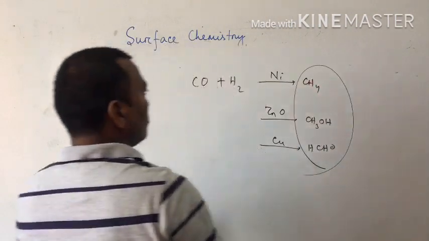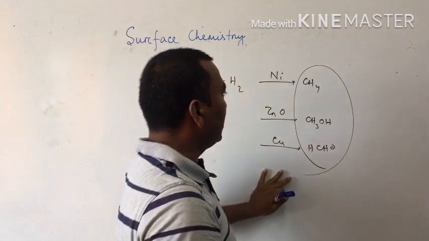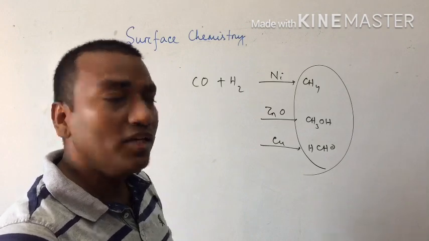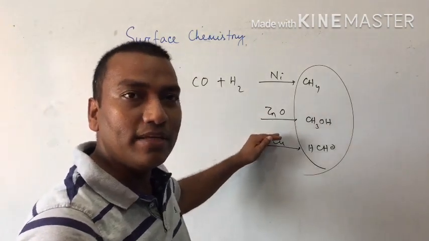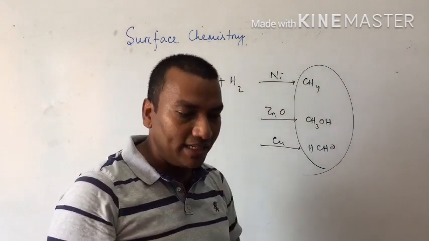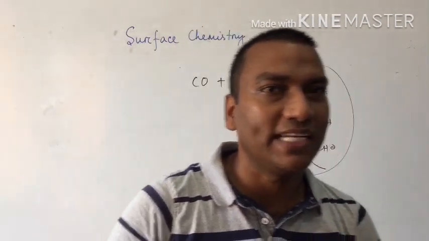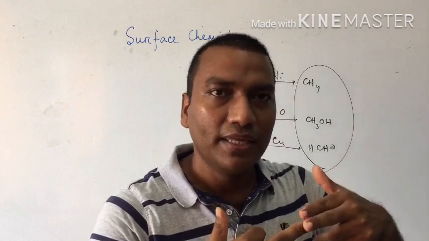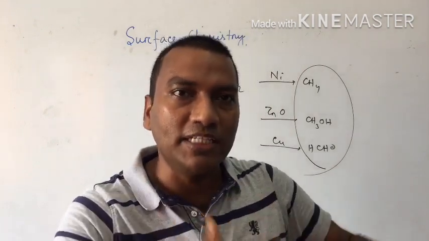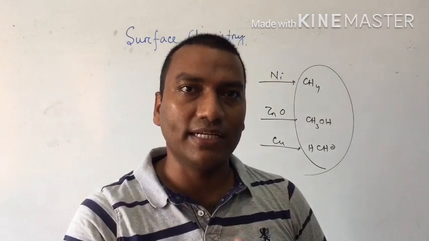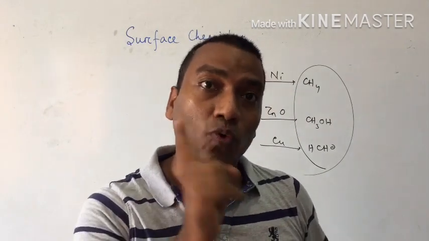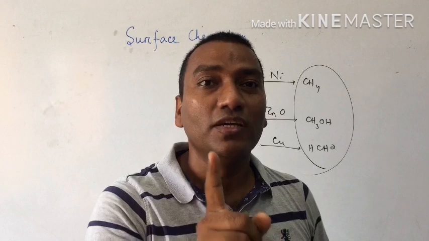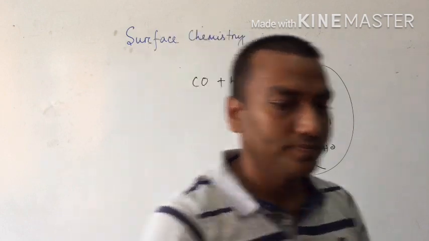So you see, same reactant, but when the catalysts are different, products are different. This is only possible when the catalyst is solid. That's why solid catalysts are highly selective and the first one is highly active. Got the idea? So what do you mean by activity and selectivity of a catalyst? Activity of a catalyst depends upon the strength of chemisorption between A and B. Selectivity of a catalyst depends upon the ability to direct a reaction. Same reactant, different catalyst, different product. This is only possible when the catalyst is solid, but not possible when it is a homogeneous catalyst. Clear?